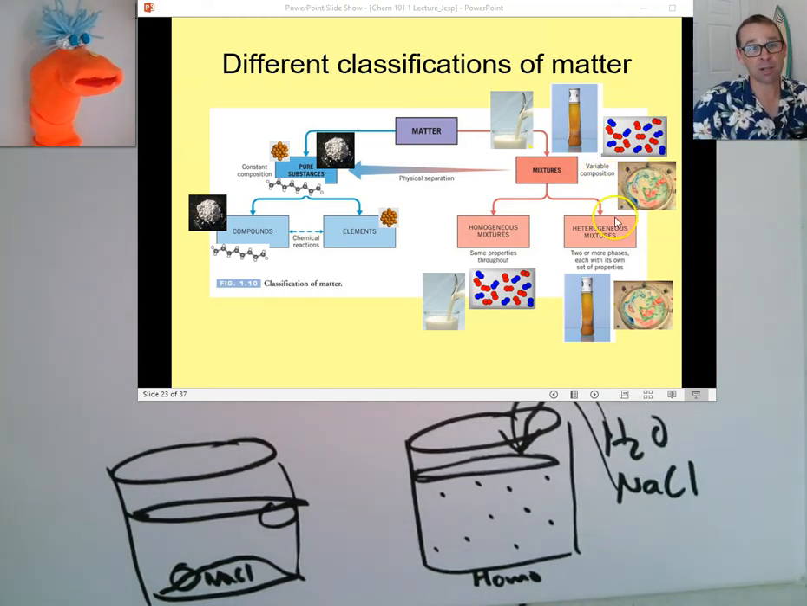So milk comes out of the cow in a heterogeneous mixture. But we homogenize it by shaking it really strong and using sound waves to break up the fat that is in the cream on top to spread it out homogeneously in the milk. All right, because that's the way we like to drink our milk.